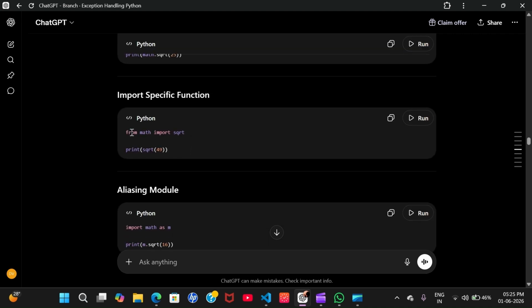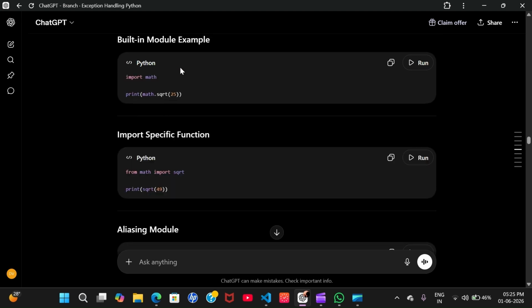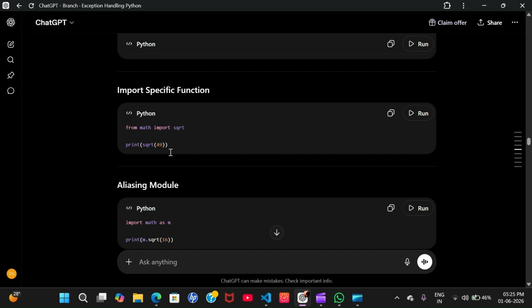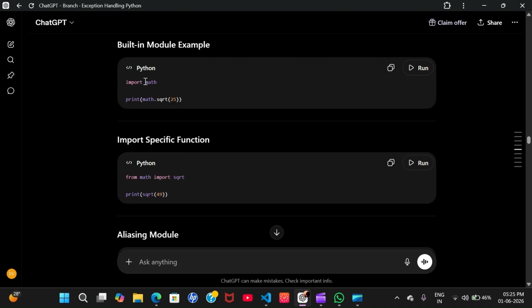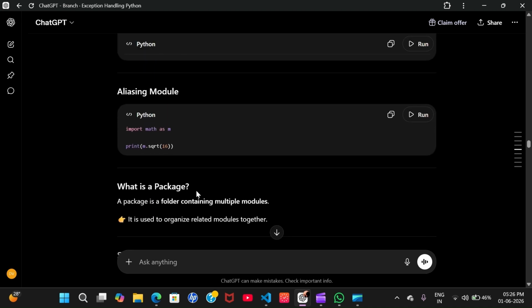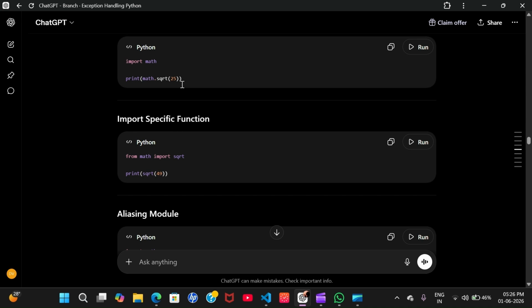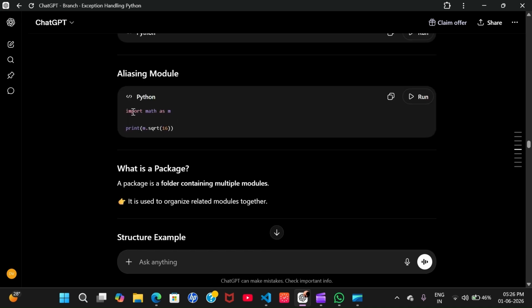In the same way, from math we are importing. If we don't want to import the whole module, we can import a specific function. That is, if I don't want to import the whole of math, I import sqrt from math, and then I can write it this way. And if I don't want to write math.sqrt again and again, I assign it to a variable m, and now call the function.